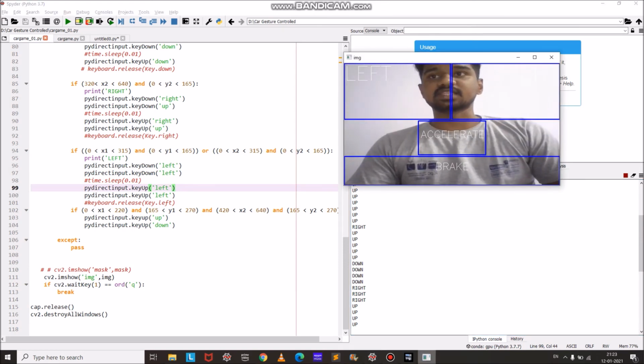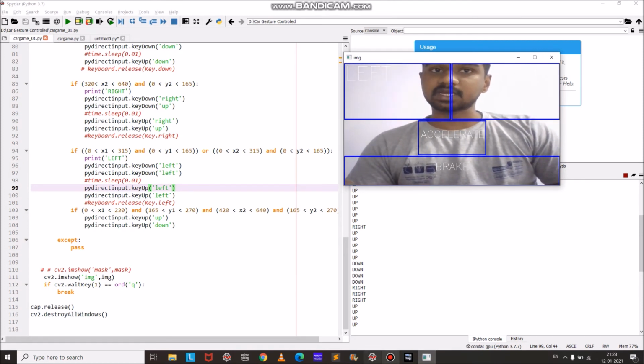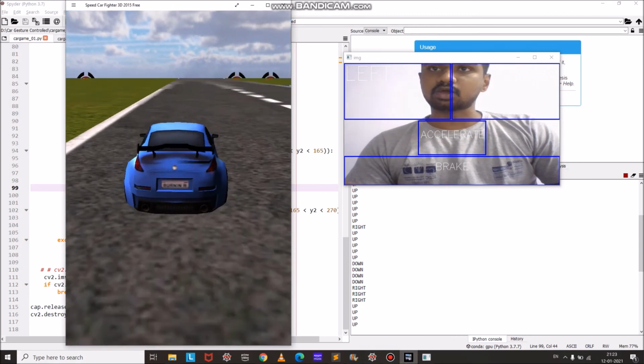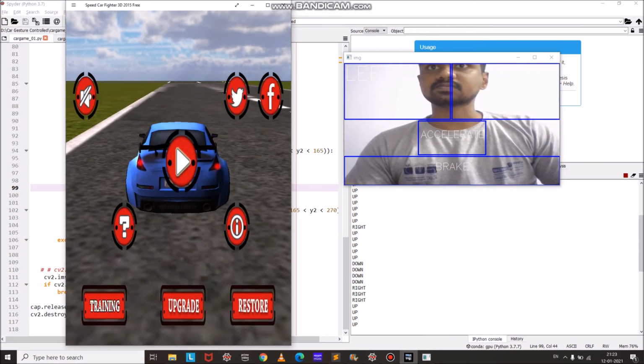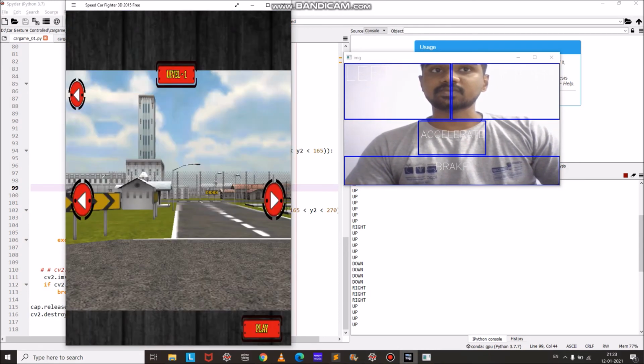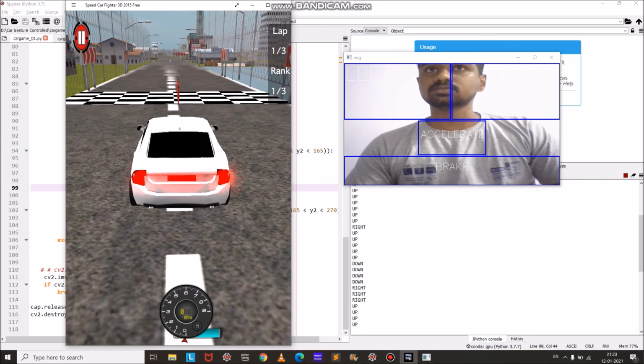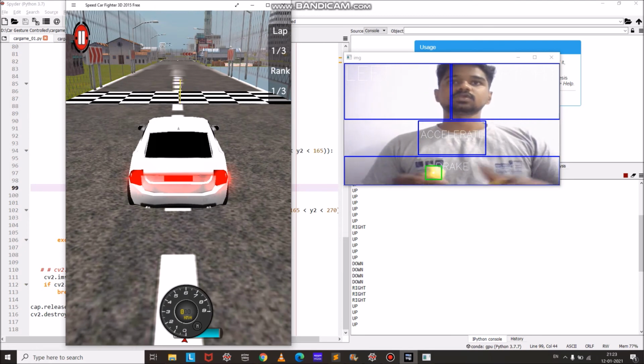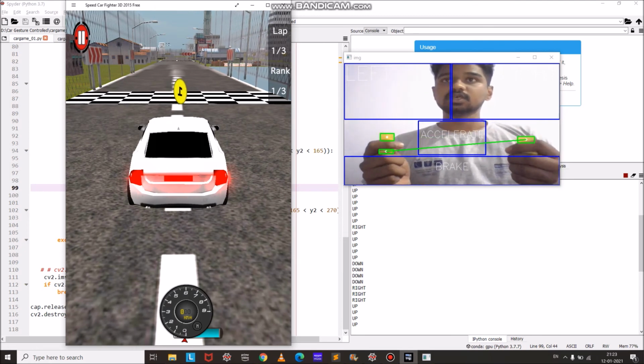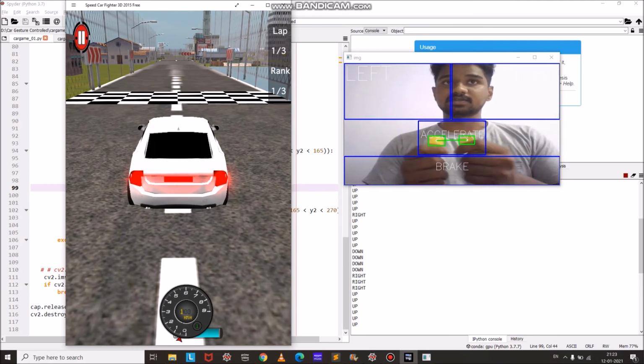Now we will check the output of this code. For this, I have downloaded a simple car game. We will run it along with it. See, now the car will accelerate.